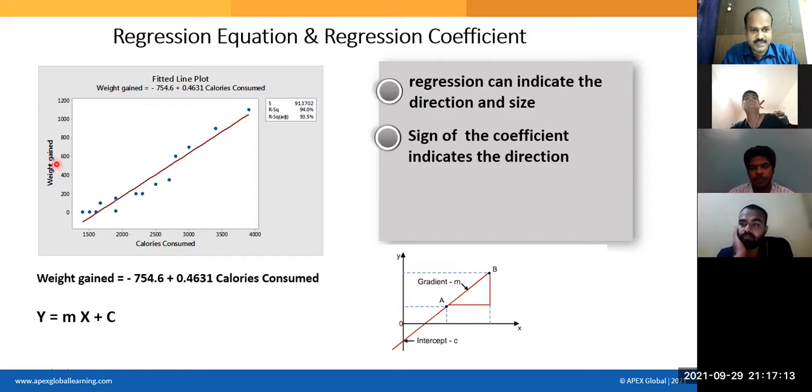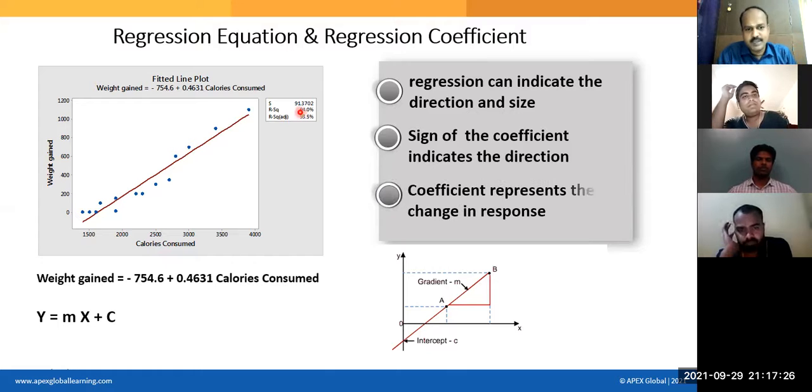And so this X variable could be the critical factor, could be the root cause. Clear? So when R square is more, then you can explain the variation beautifully. Here R square is 94 means 94% of the variation is explained by your single factor.